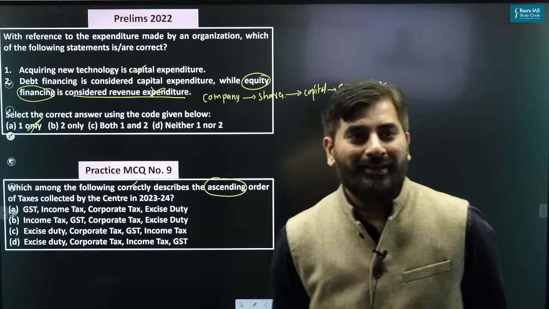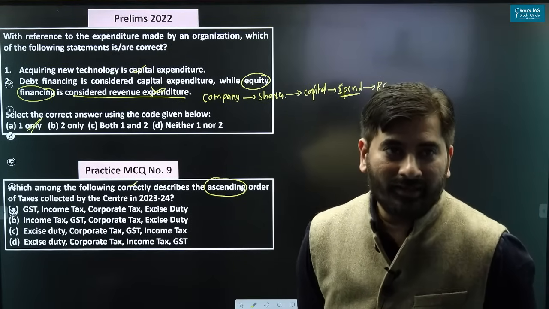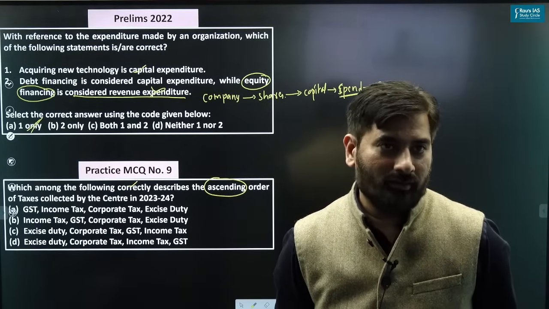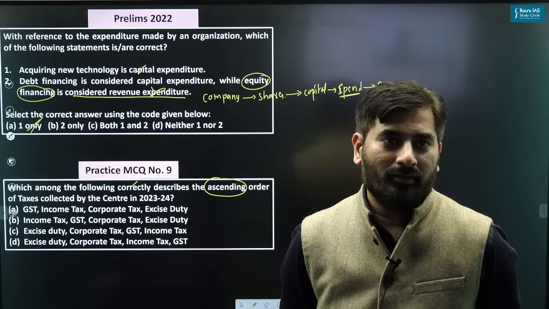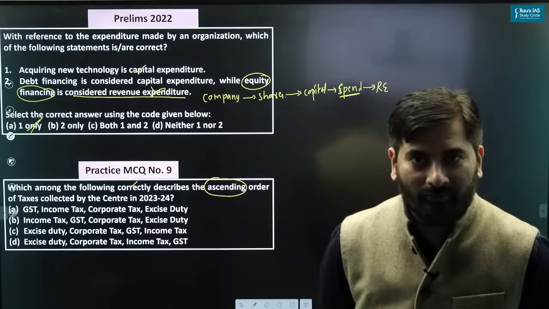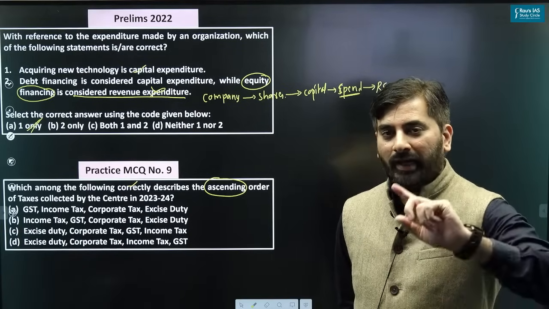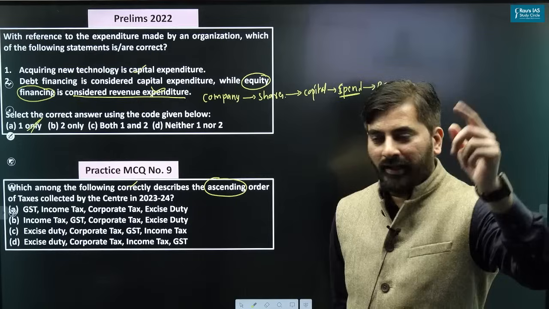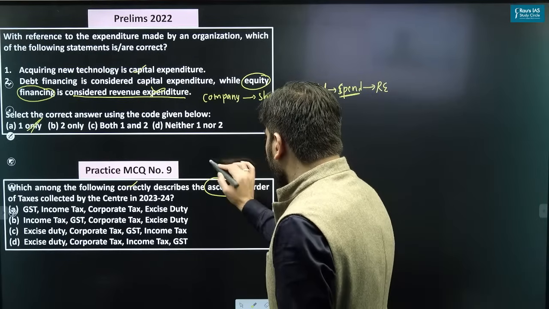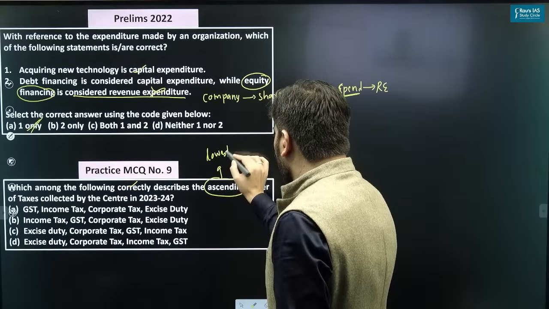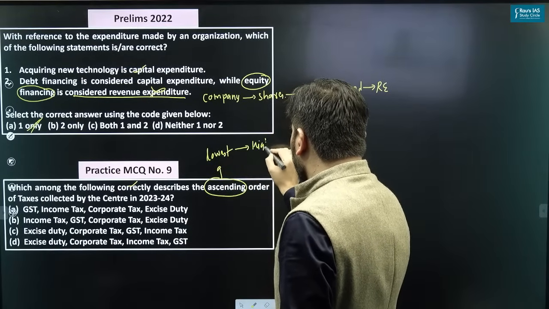Yes, it is ascending order. What is ascending order? Ascending order means you'll have to start with the tax which is contributing the least and end with the tax which is contributing highest. Ascending is always lowest to highest.